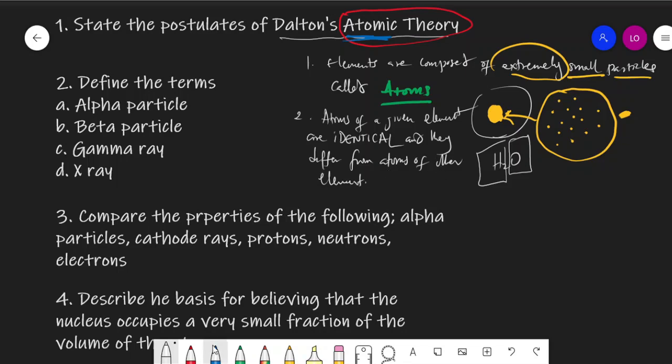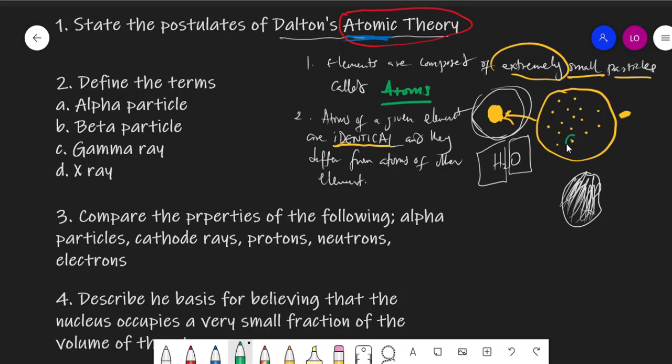Let me bring in another element, for example. Let's say this is a ball of iron, and this one right here is gold. What this second postulate is saying is that the atoms that make up the gold will be totally identical.